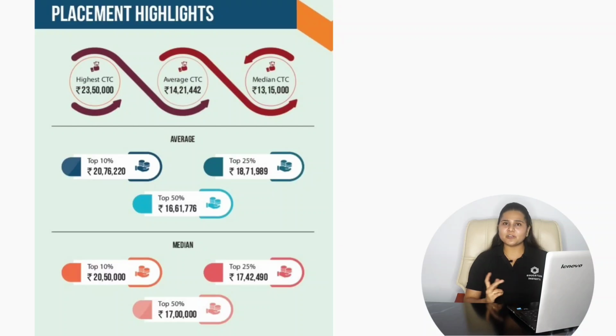Now if we consider the overall placements for the batch of 2020 to 2024, the highest CTC offered was 23.50 lakhs per annum, the average CTC offered was 14.21 lakhs per annum, and the median CTC offered was 13.15 lakhs per annum.